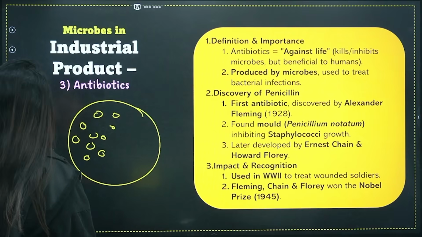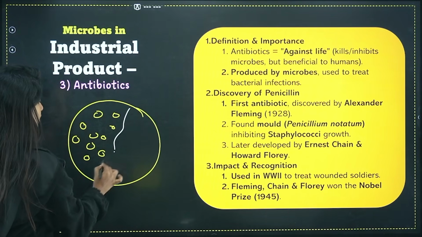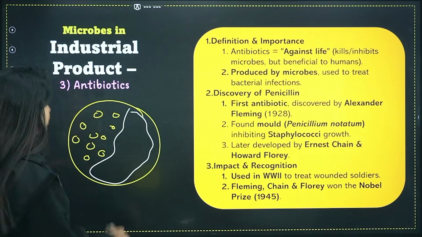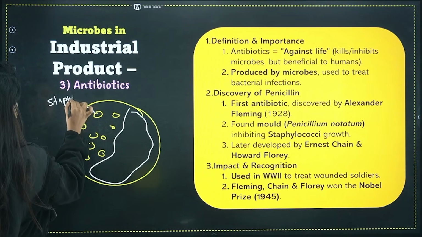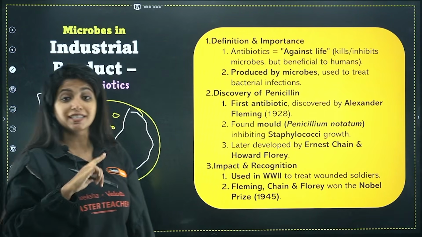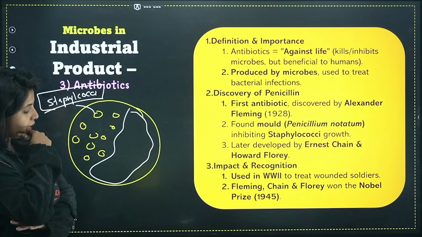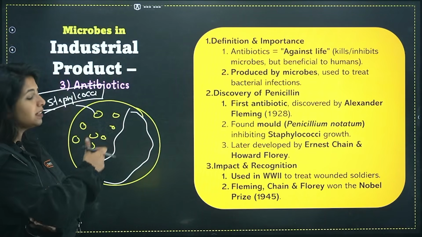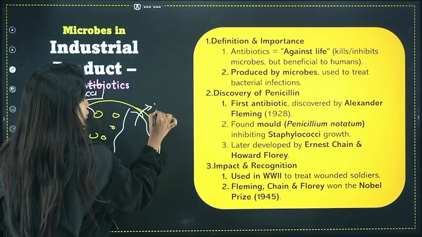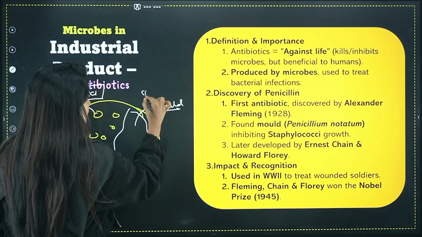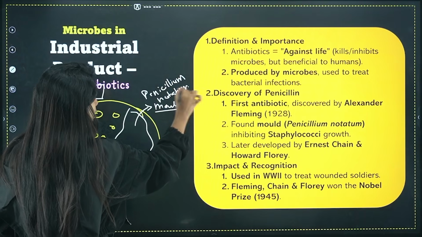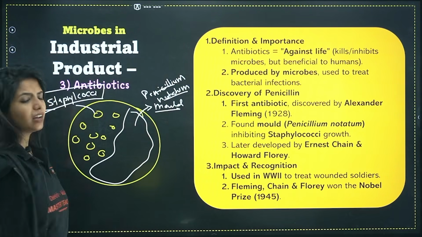Now when I entered the lab, I saw that this bacteria was not able to grow, which is something very unique, which he didn't find common. So Staphylococci, it's not Streptococcus. Do not go and write Streptococcus. Streptococcus is Streptokinase. Okay, this is Staphylococci. So he was there, thinking, what's the reason? Why didn't it grow big? He came to a conclusion that something is being produced here which is like a mold. This mold is known as Penicillium notatum. This mold is there, and probably because of this mold that organism is not growing.